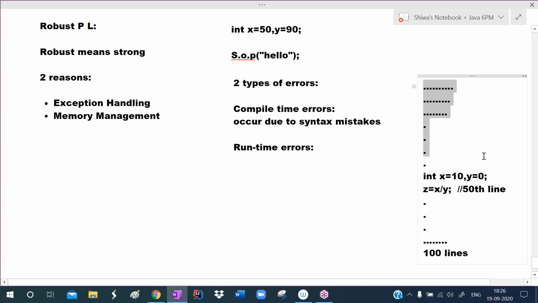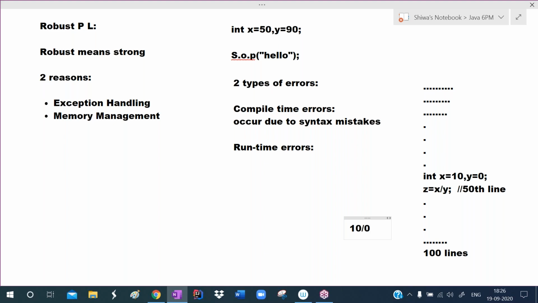So whenever the program is executing the 50th line, we are calculating x by y. What is the x value? 10. What is the y value? 0. So now it has to calculate 10 by 0. Something divided by 0 cannot be calculated by the computer.